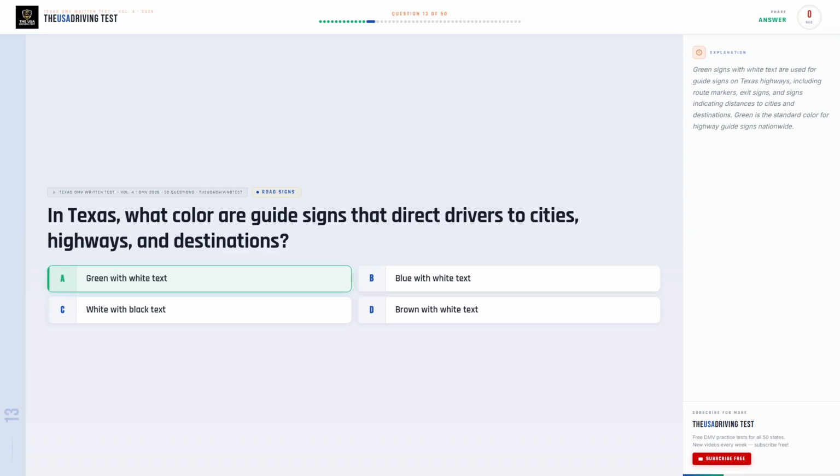The correct answer is A, green with white text. Green signs with white text are used for guide signs on Texas highways, including route markers, exit signs, and signs indicating distances to cities and destinations. Green is the standard color for highway guide signs nationwide.